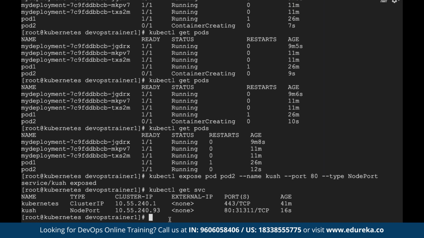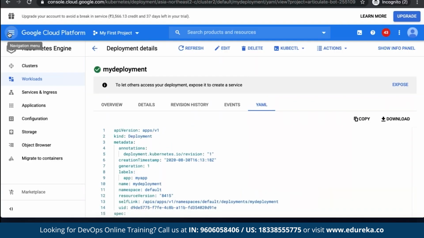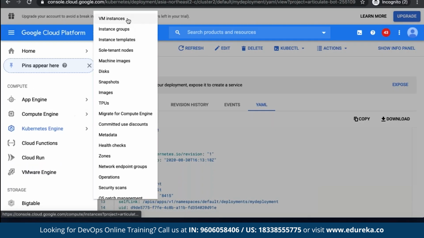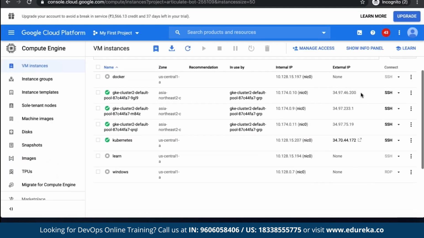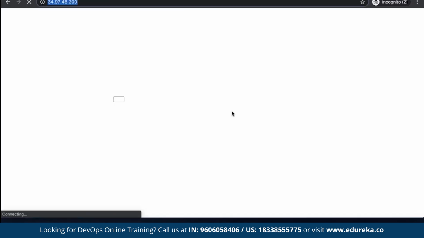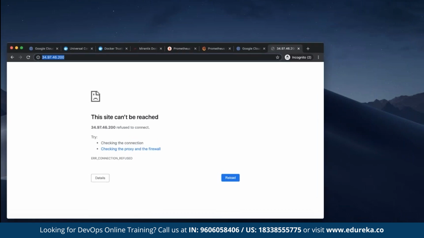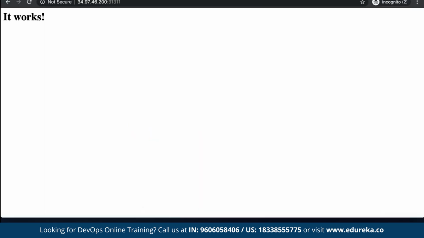This is the internal IP, the cluster IP. I want to validate whether the outside world can access it. Let's take the IP address of one of the nodes which got created as part of the Kubernetes installation. So let's go here, Compute Engine, VM instances. Let's copy this. And what was the port number? Second, guys, I don't remember the port number. 31311. See here, that's how we can expose any application we create. 31311 is a port number. It's like a binding port, automatically assigned, on which your application can be exposed to the outside.